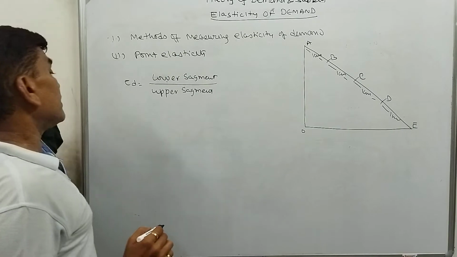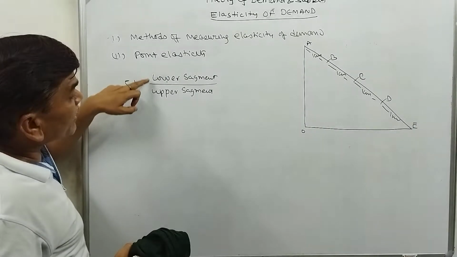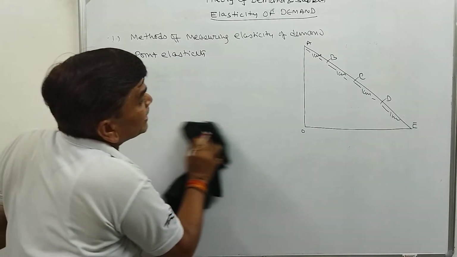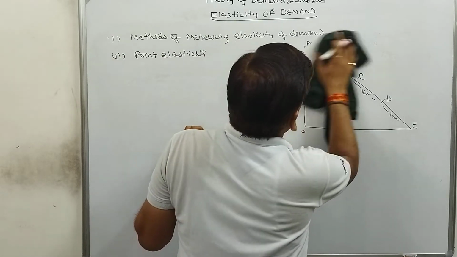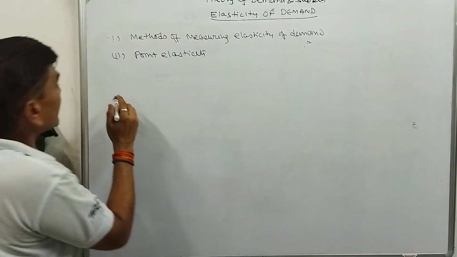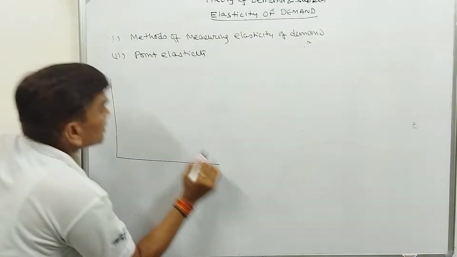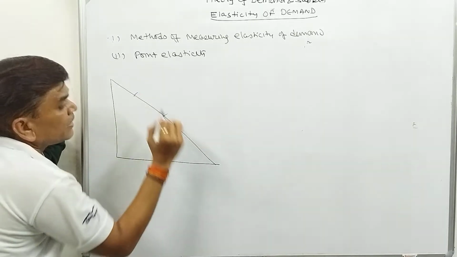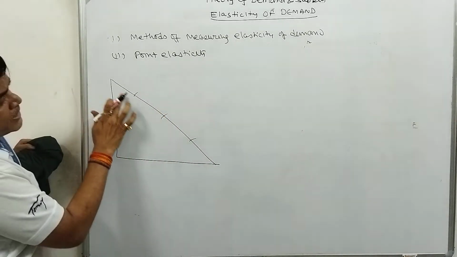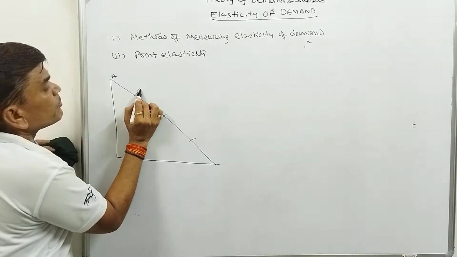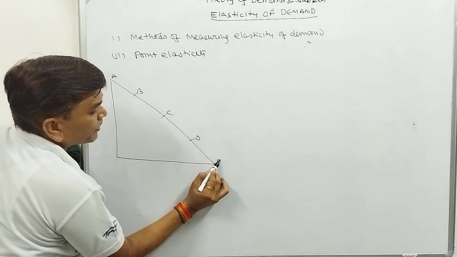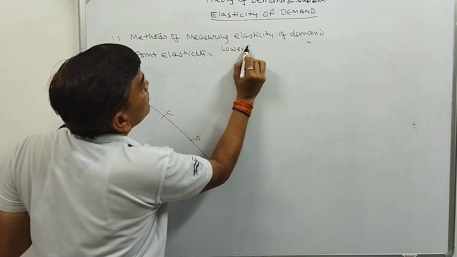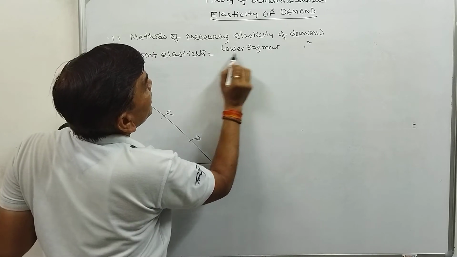So point elasticity is lower segment divided by upper segment. How can we calculate the point elasticity? Let this be our demand curve, and we divide it into 4 equal parts: point A, point B, point C, point D and point E. Price elasticity is equal to lower segment divided by upper segment.